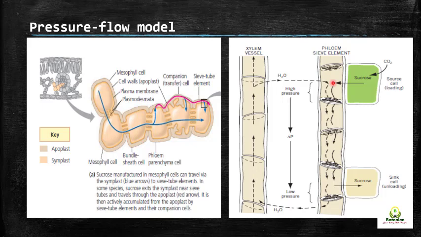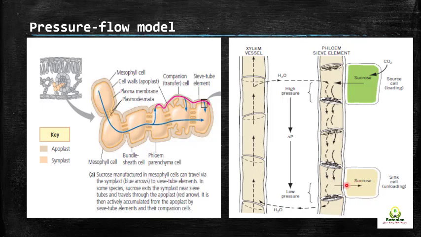As the water enters, it will increase the pressure, and due to high pressure, this phloem exudate will move down as it reaches the sink cell. Whenever it reaches the sink cell, the sucrose is unloaded from the phloem sieve tube elements.